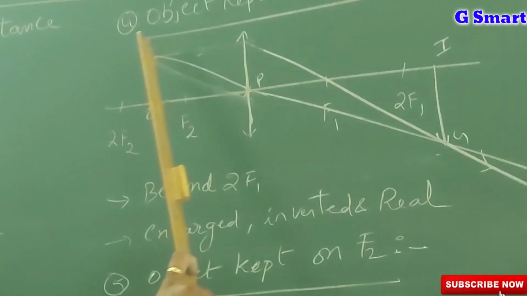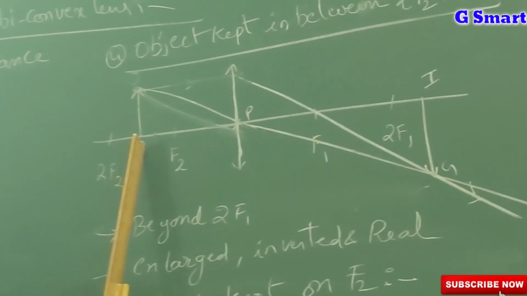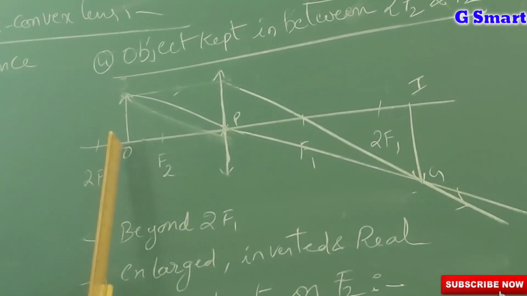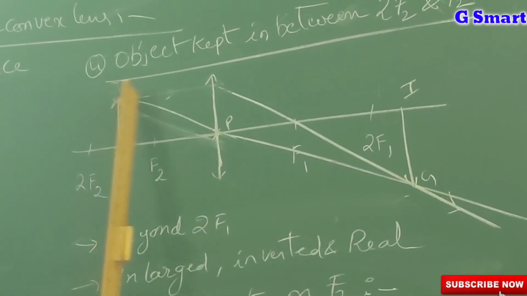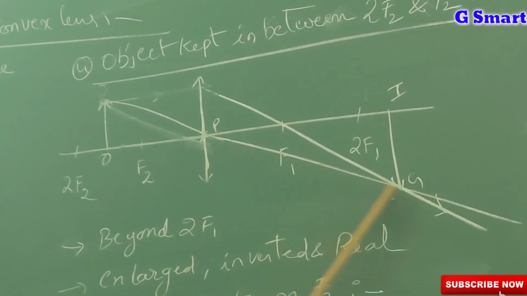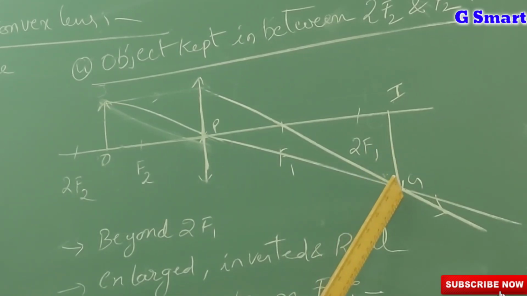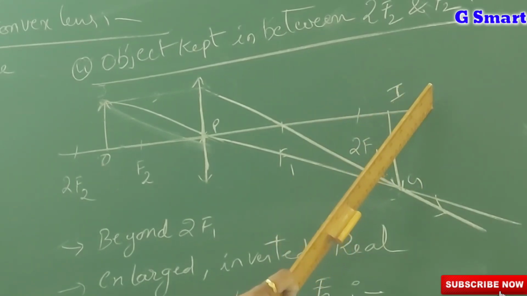When we keep the object in between 2f2 and f2, see, the parallel light passes through the focal point. From the optic center there is no deviation. They both converge at a particular point. There you will get the image. That image is beyond 2f1.